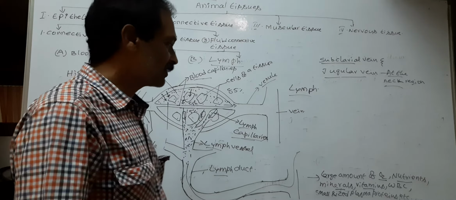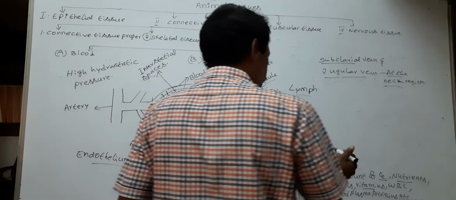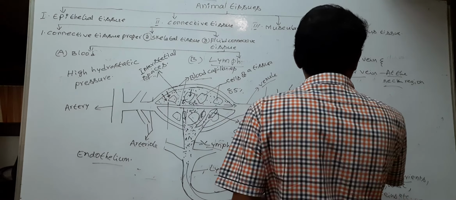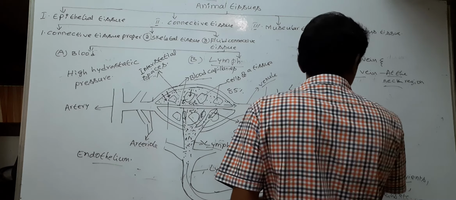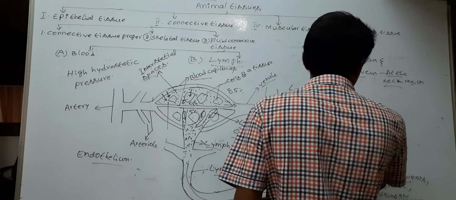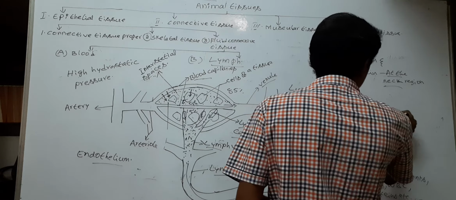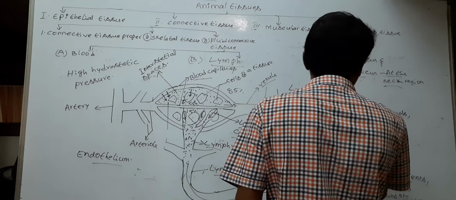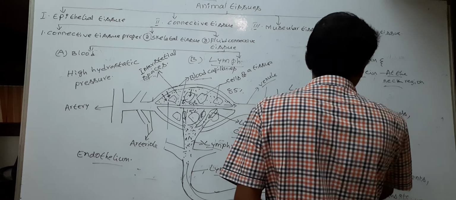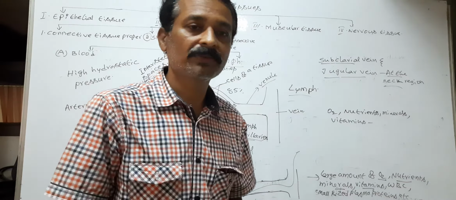Lymph contains a small amount of O2, nutrients, minerals, vitamins, etc. But it contains a large amount of CO2.